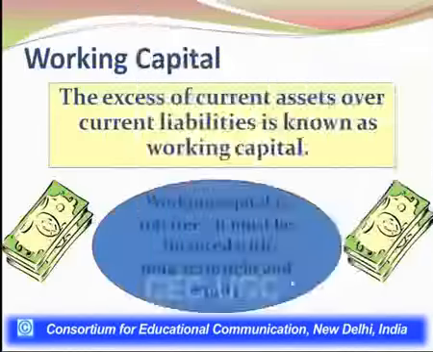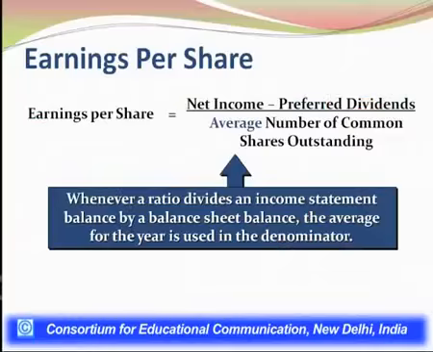So when we have to calculate this equity earning per share ratio, EPS, have a look at the slide I am going to show you right away. It shows that we can calculate EPS by dividing the income available to equity shareholders by the average number of common shares outstanding.